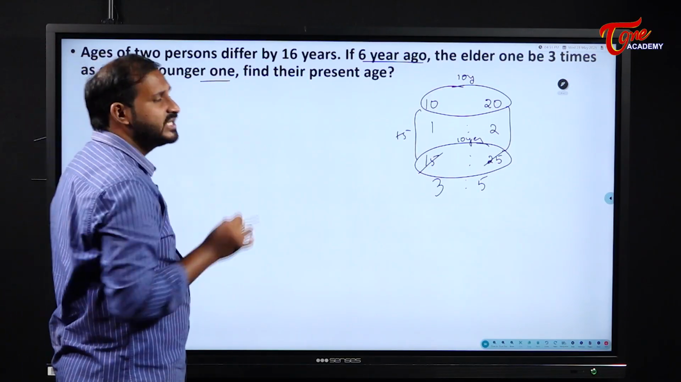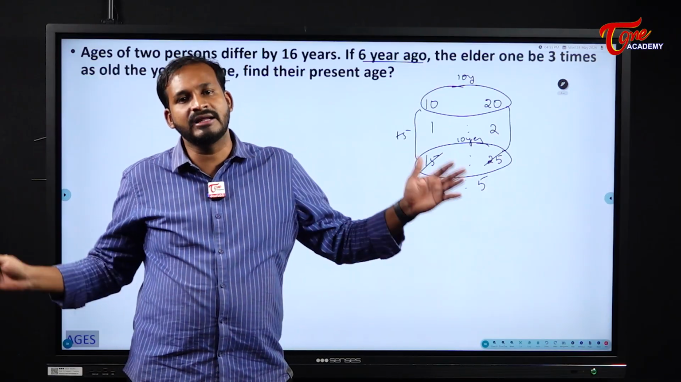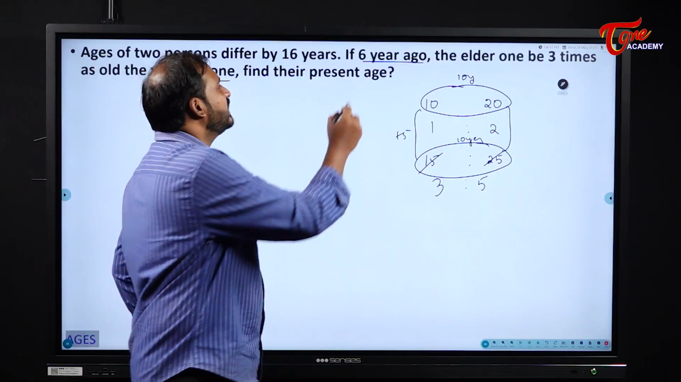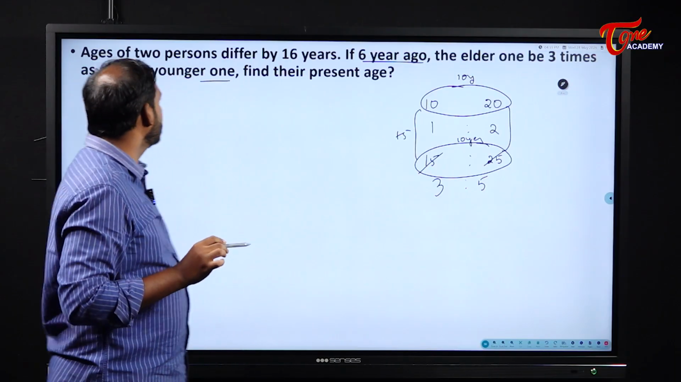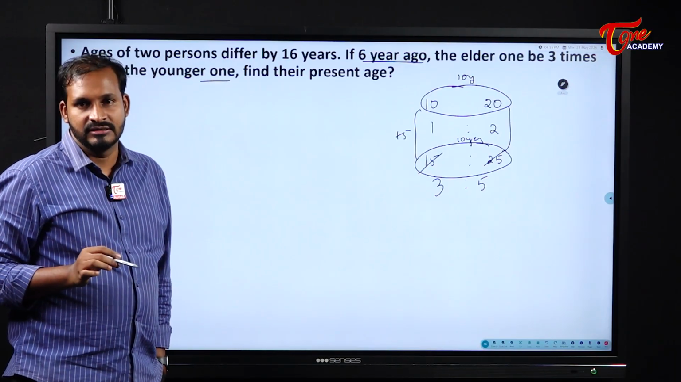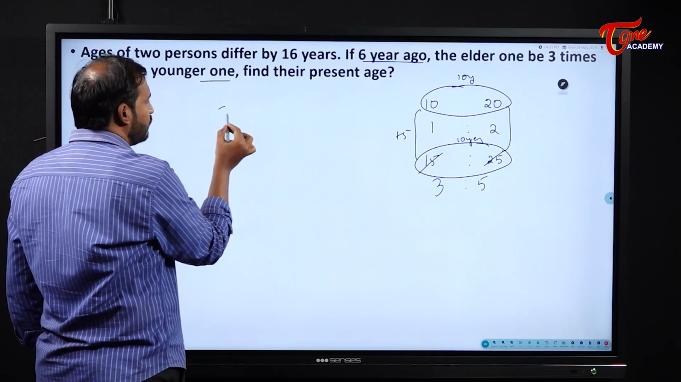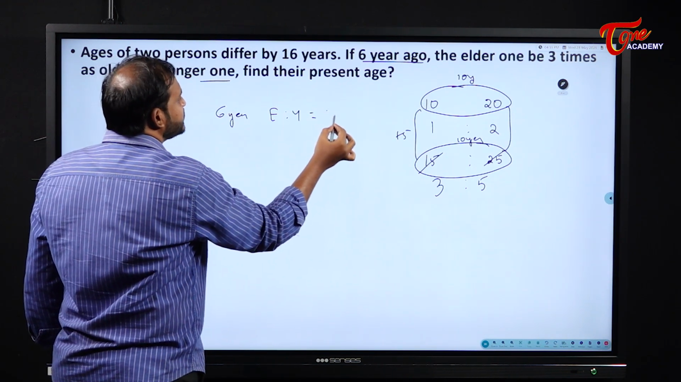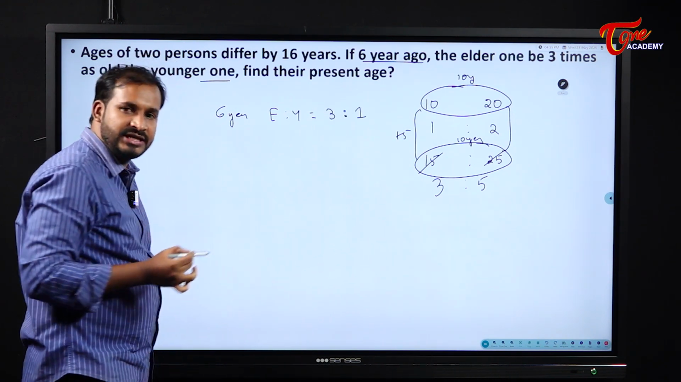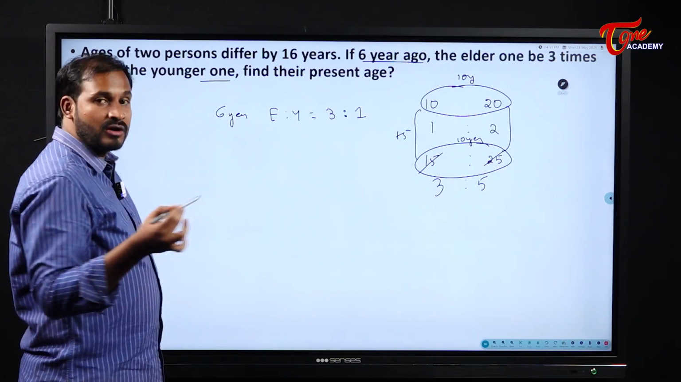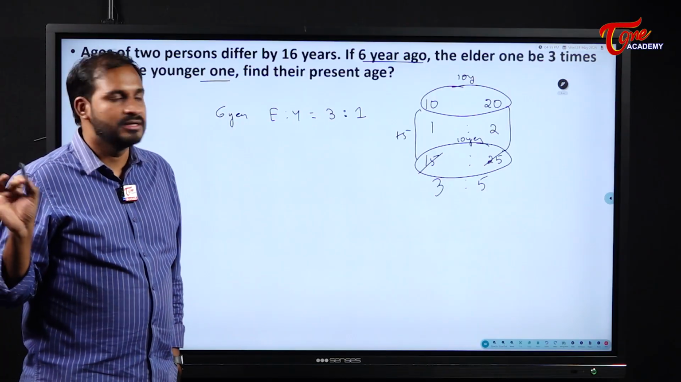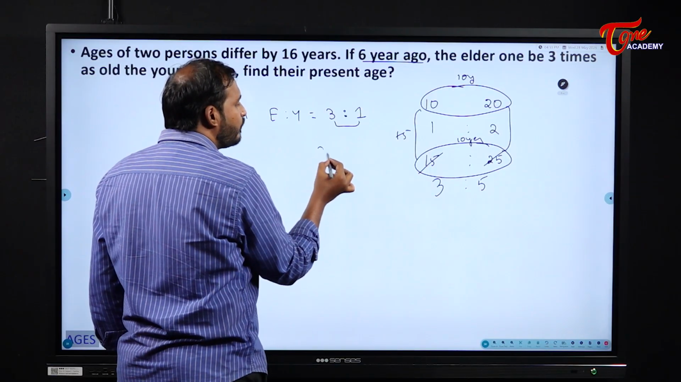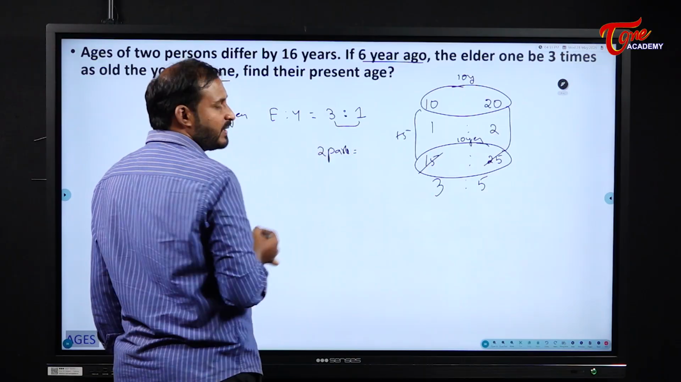See, the ages of two persons differ by 16 years means right from the birth of the younger one, their age difference will be 16 years only. What are they telling? 6 years ago, the elder one was 3 times as old as the younger one. Okay, that means 6 years ago, elder to younger is 3 times, that means 3:1, right? They are saying 3 times as old as, simple. So that means 3:1. What is the difference between these two parts? 3 parts and 1 part, the difference is 2 parts.